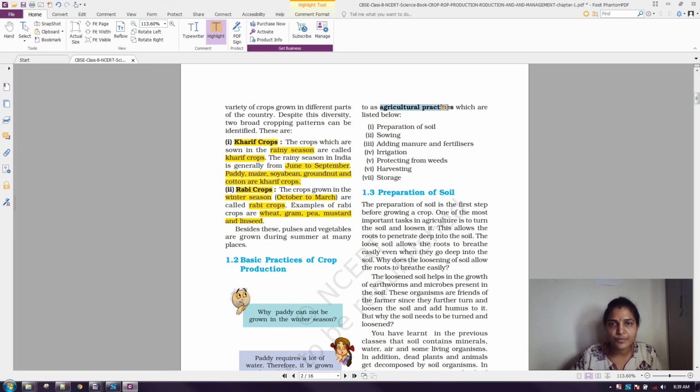What are all the agricultural practices? The first one is preparation of soil, sowing, adding manure and fertilizers, irrigation, protecting from weeds, harvesting, storage. So these 7 methods, if the farmers follow them in a proper way, definitely they